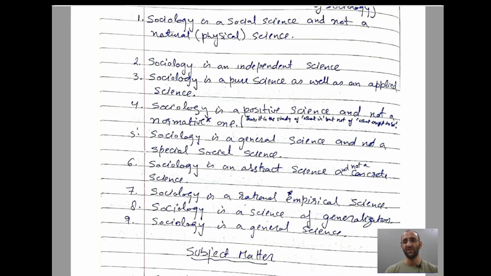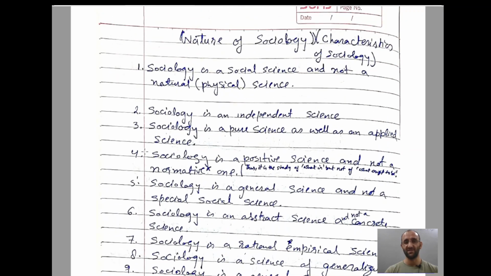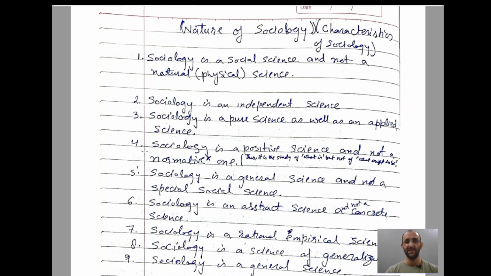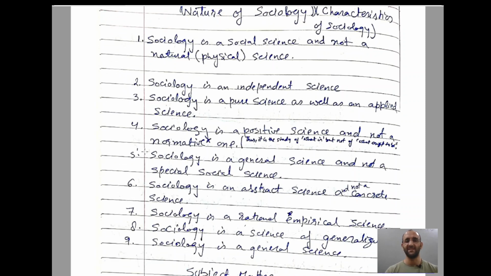Then what is the nature of sociology, or the characteristics of sociology? Sociology is a social science and not a natural or physical science. It says sociology is a science, but it is a social science. It's not a natural science like a physical science. Sociology is an independent science. It's independent from any other science. Sociology is a pure science as well as an applied science.